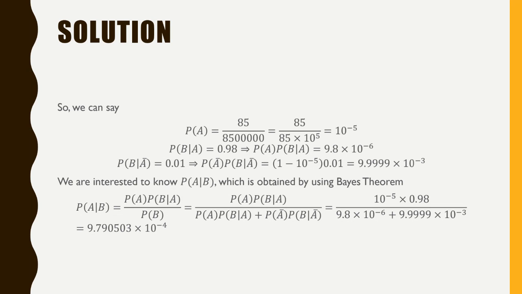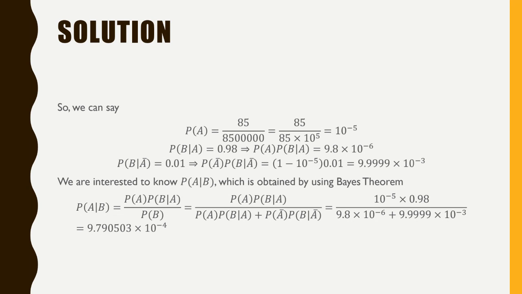Okay. So if you see here, I wrote this one and this one is the same. I don't know why I changed; here I wrote 10 to the power of minus 5, here I wrote 10 to the power of minus 6. That's why here it is 0.98 and it is 9.8. But we know these two are the same, right? And what we are doing is this divided by this plus another term, which is 9.9999 times 10 to the power of minus 3. So if we compute all this, we get 9.79 times 10 to the power of minus 4, which is a very, very tiny number.